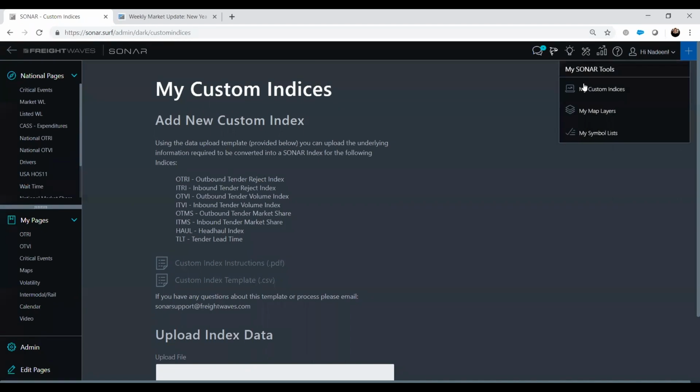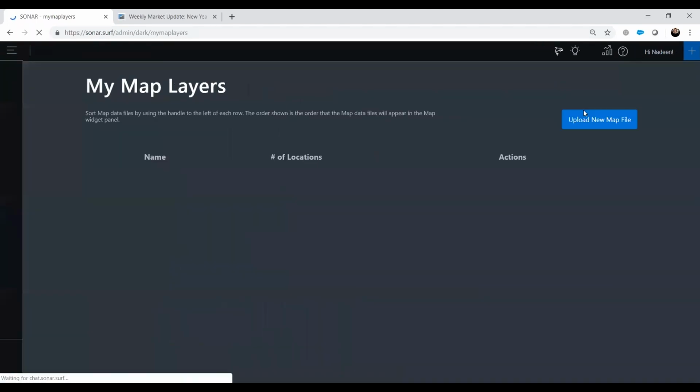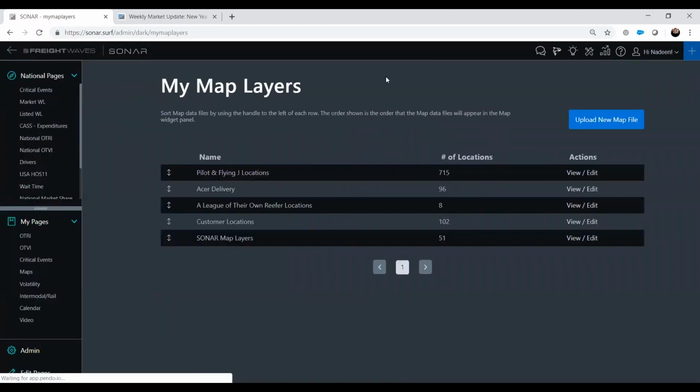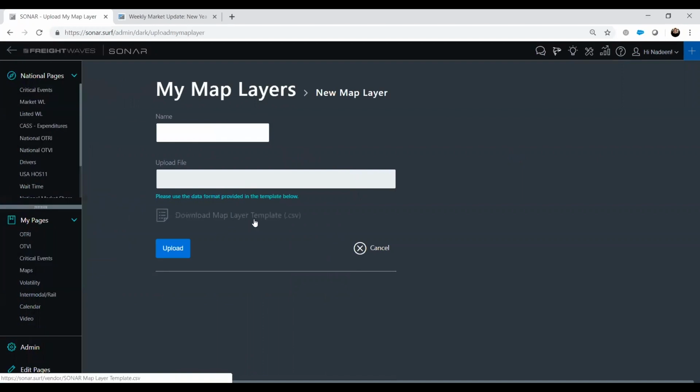Alongside that, you're also able to upload your own map layers. It's kind of the same process. You just do upload new map file, download the template, put it in here, and it would populate on your map as little dots. You can click on them and it will tell you what it is you're actually looking at.